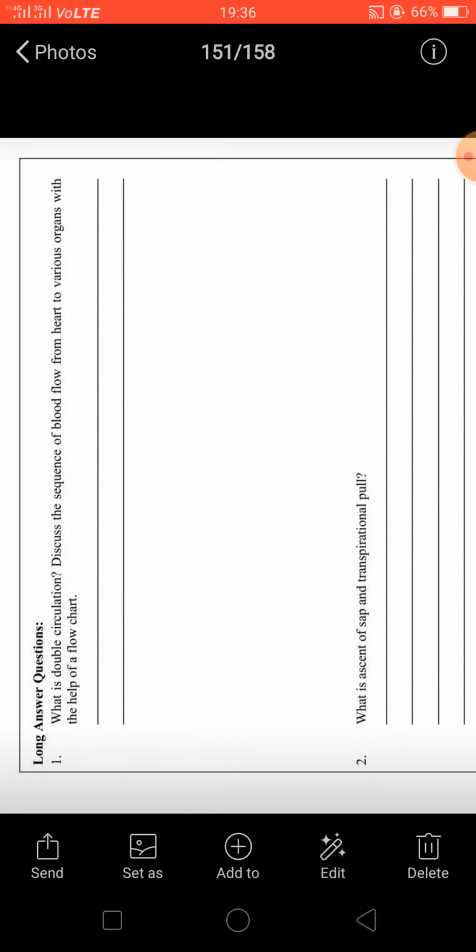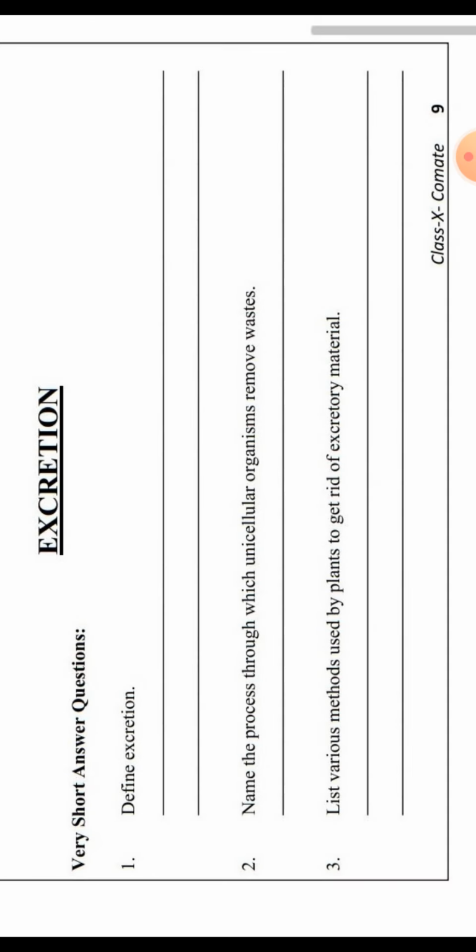This transpirational pull is effective in case of very tall trees, you can say. Now coming to the next process, that is excretion.